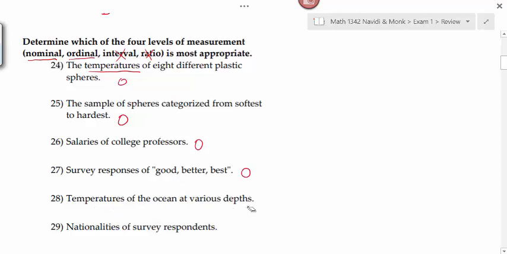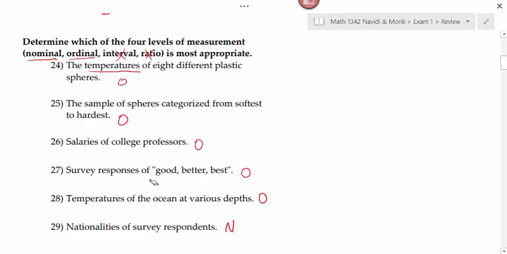Temperatures of the ocean at various depths. Ordinal. Nationalities of survey respondents. That's nominal. On your test, I'll have to ask the questions or make the choices be only nominal or ordinal so that it corresponds with what you learned based on your book.